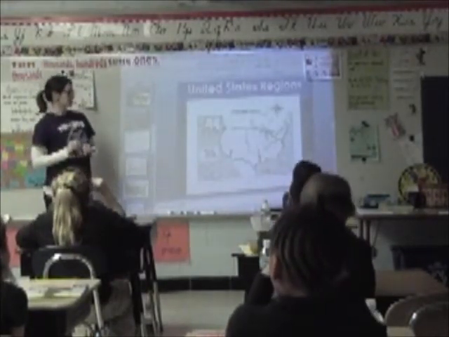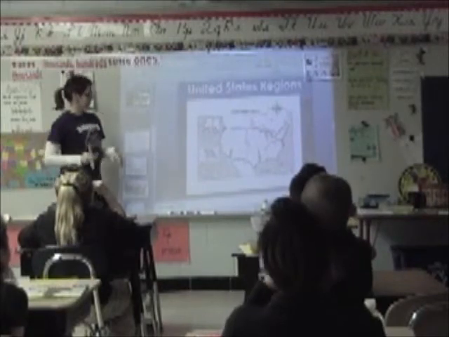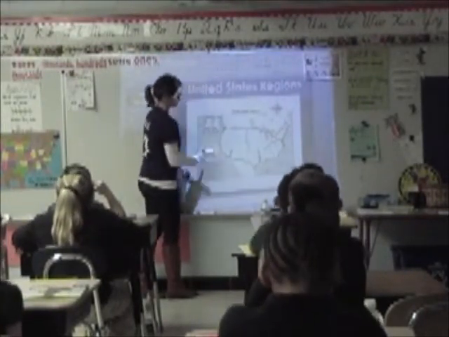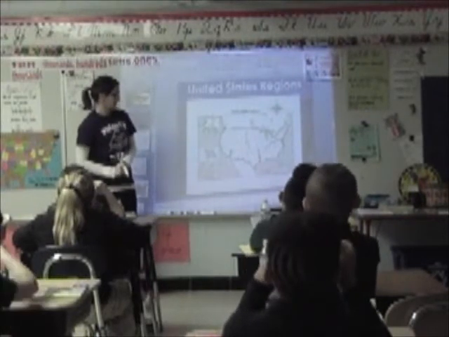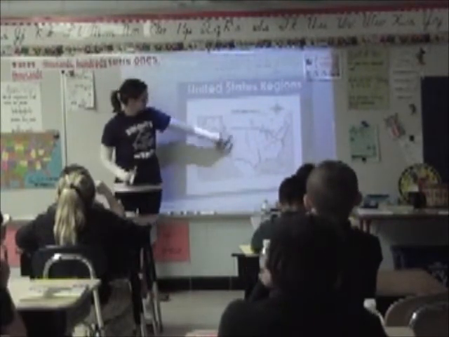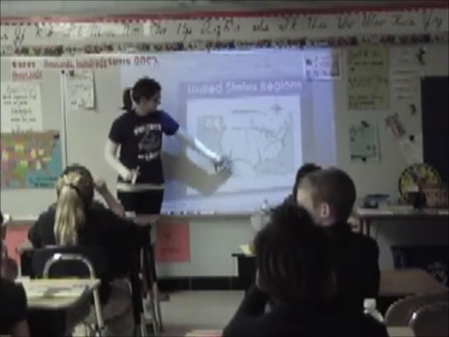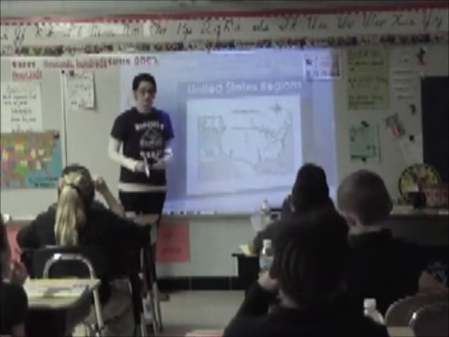Okay, so now here's another map, but there's nothing labeled. You see how they're all broken up? You see these dark lines? Those are the different regions, okay? So this would be considered the western part of the United States. This would be considered the southwestern part.